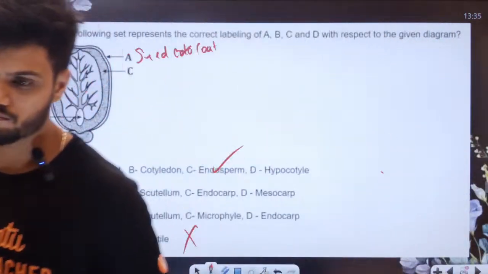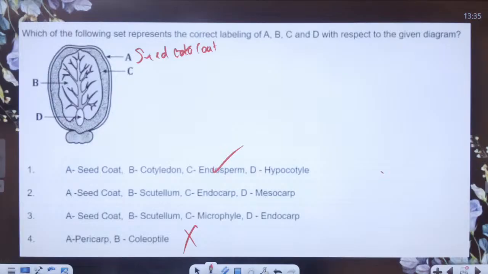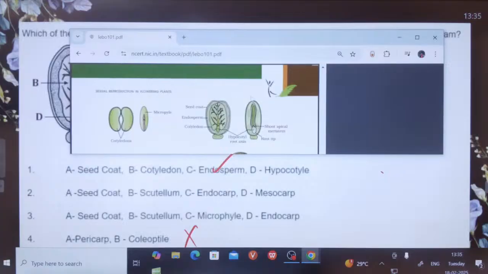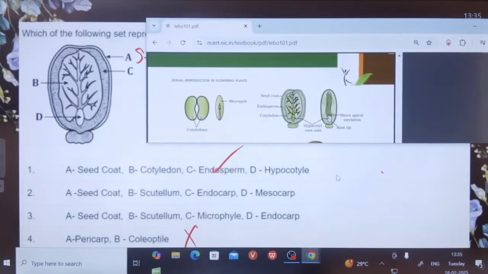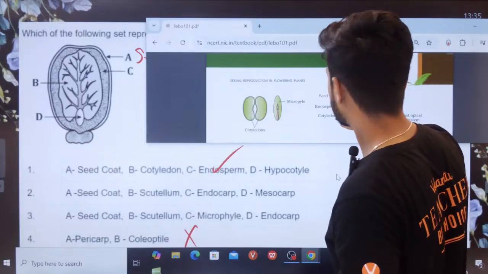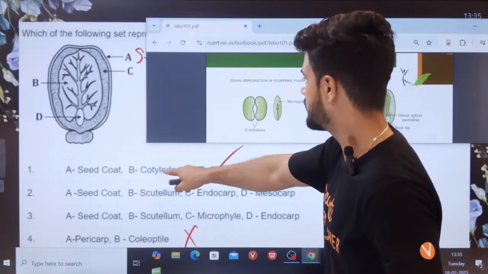I'll show you, 1 second. See here. You can easily see here A is going to be seed coat, B is going to be cotyledon on the inside.